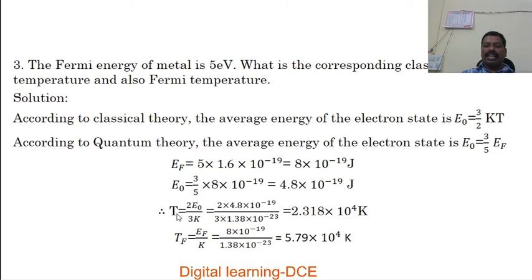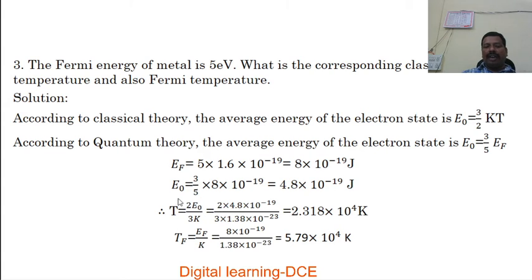Using E0 equal to 3/2 kT, rearranging and solving for T, we get T equal to 2E0 by 3k. Substituting E0 and the Boltzmann constant and simplifying, we get T equal to 2.318 × 10^4 Kelvin.